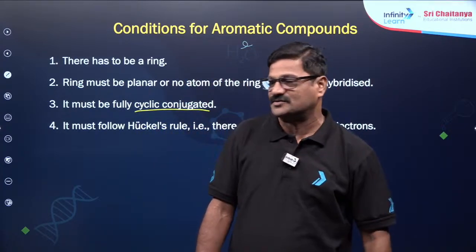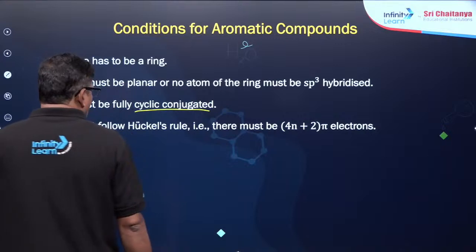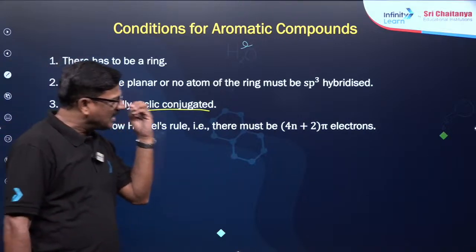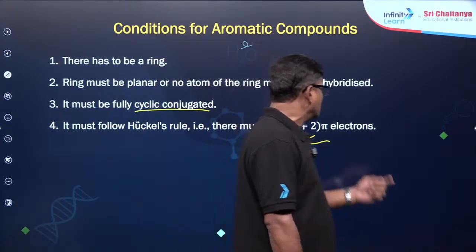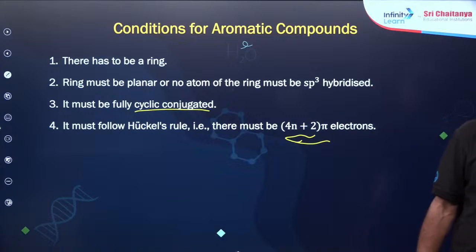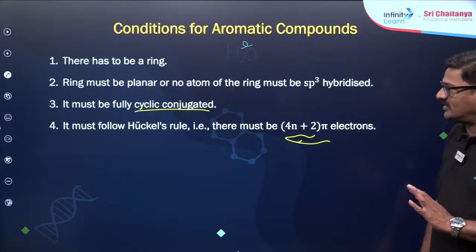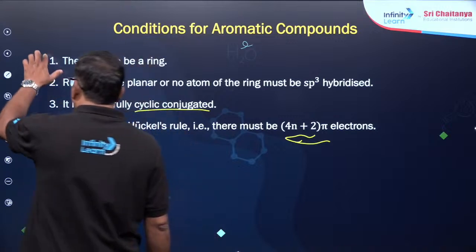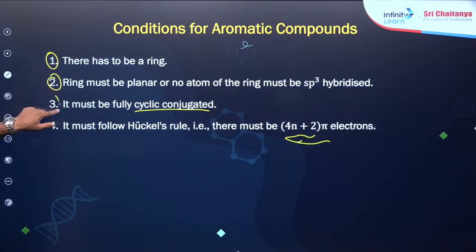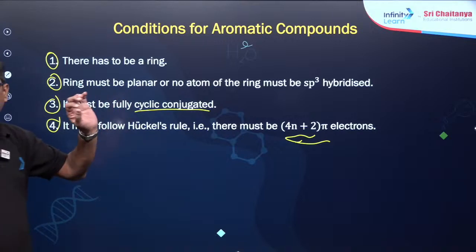And it must follow Hückel's rule: there must be 4n+2 pi electrons. If these points are accepted, then only can you say the compound is aromatic.